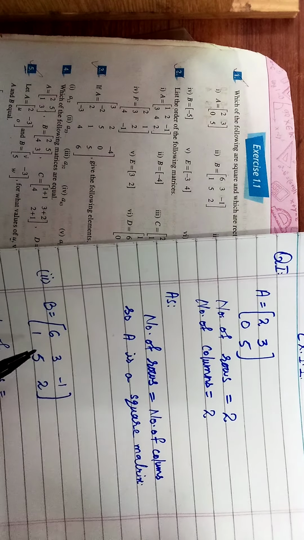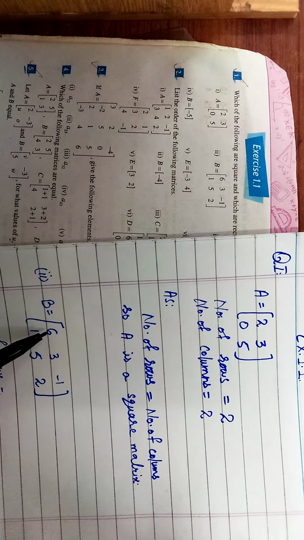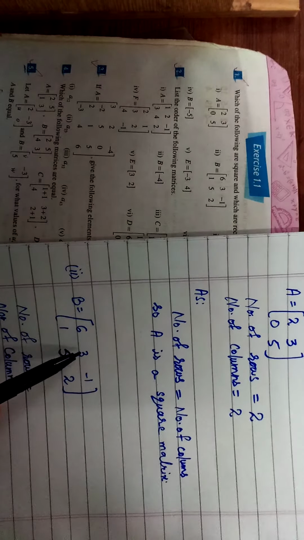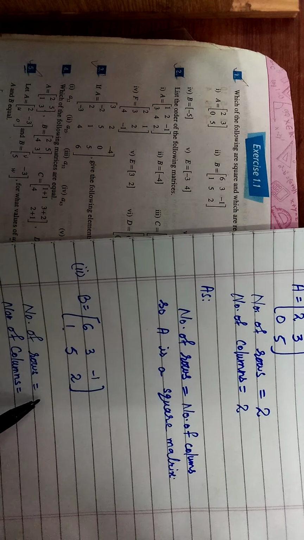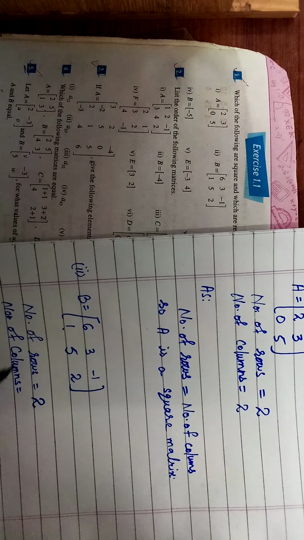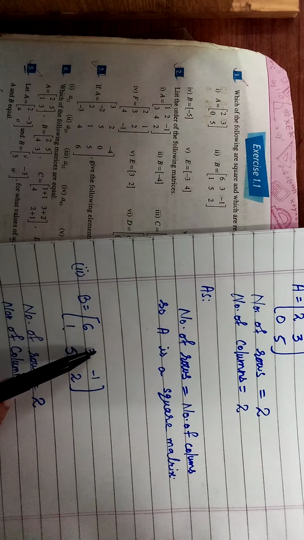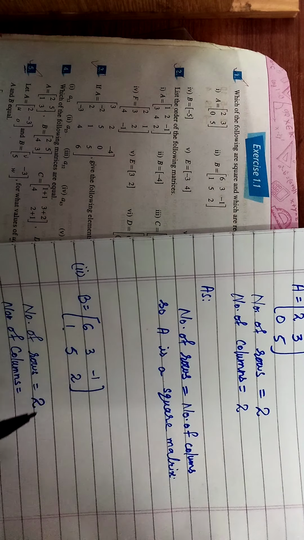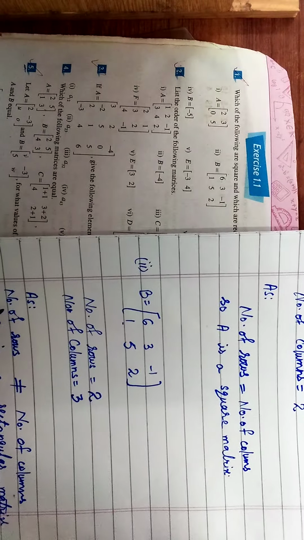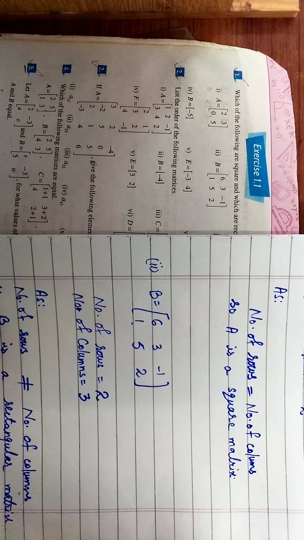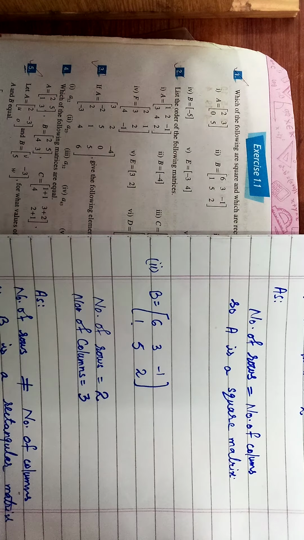Now consider the second example in which matrix B is given. So the number of rows in matrix B: 1, 6, 3 and minus 1 is the first row, 1, 5 and 2 is the second row. So number of rows are 2 and the number of columns will be 6, 1 is the first column, 3, 5 is the second column and minus 1, 2 is the third column. So there are 3 columns. As number of rows is not equal to number of columns, it is a rectangular matrix, it is not a square matrix.